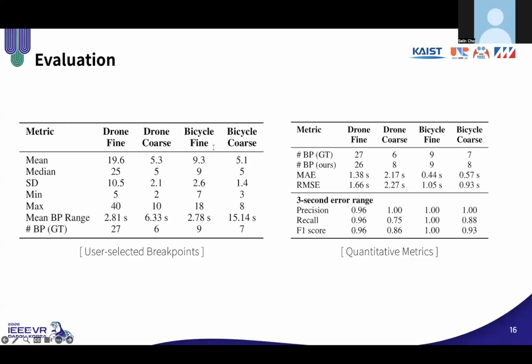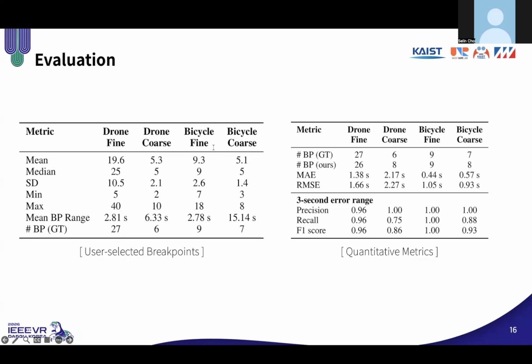To evaluate our method, we collected user segmentation data and treated it as ground truth. Since our goal is to automate how users would naturally divide tasks into meaningful units, we ran the study on two VR assembly recordings, drone and bicycle, representing complex and simple tasks. On the left table, we summarize the breakpoints users selected. For example, users marked more fine breakpoints in the drone task, and we clustered the annotations to obtain GT breakpoints for both fine and coarse levels.